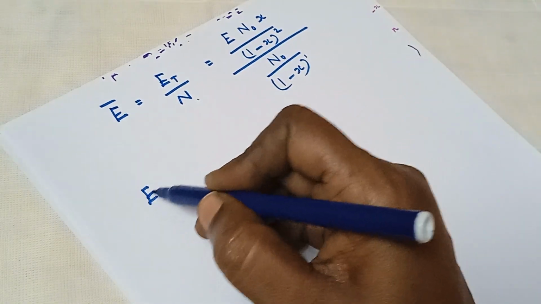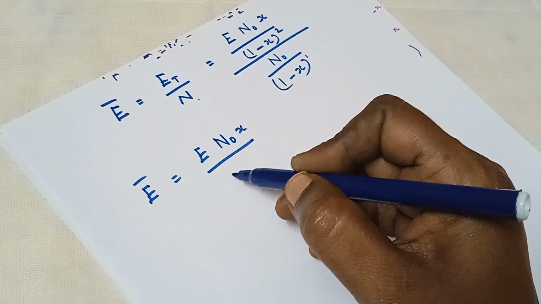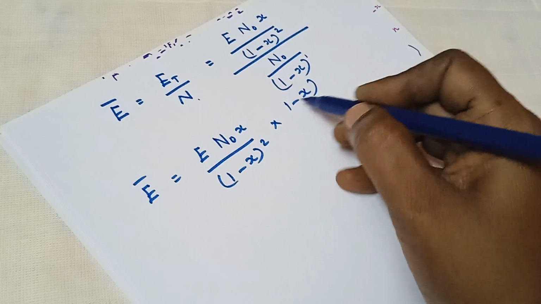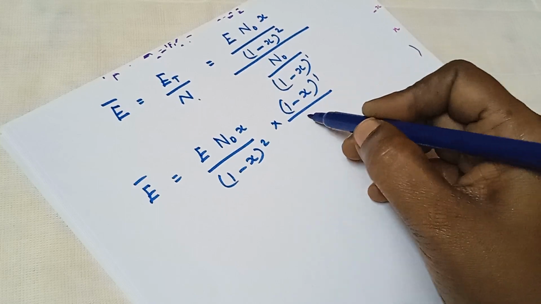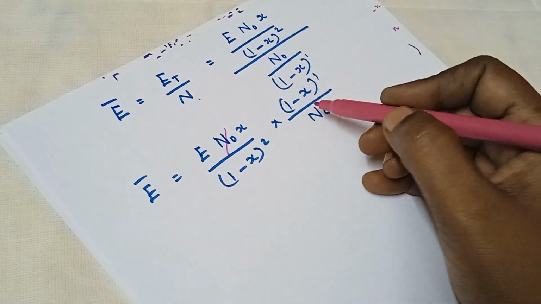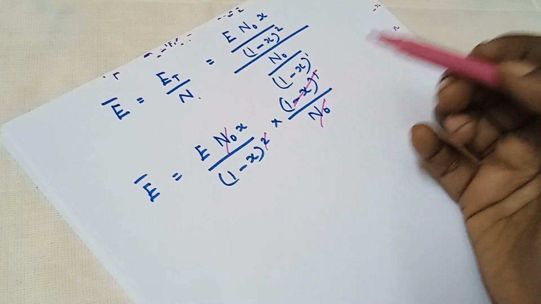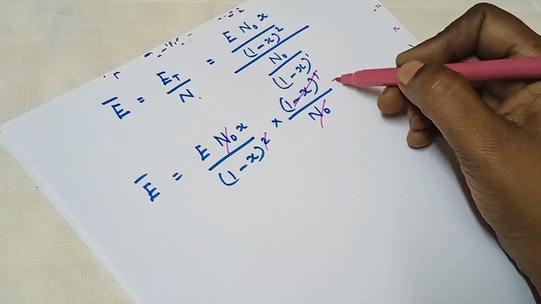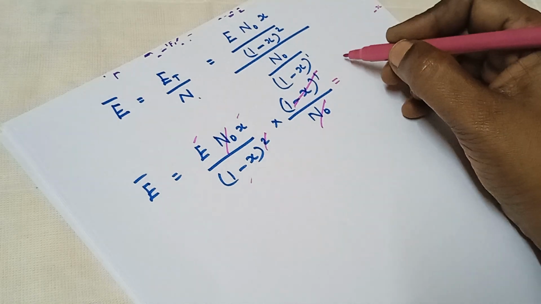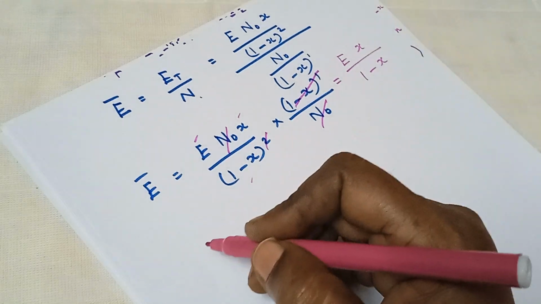Therefore, E bar is equal to E n naught x divided by (1 minus x) the whole square into (1 minus x) power 1 divided by n naught. Now n naught gets cancelled off, and then (1 minus x) power 1 and (1 minus x) are cancelled off. So the remaining is E x divided by (1 minus x).